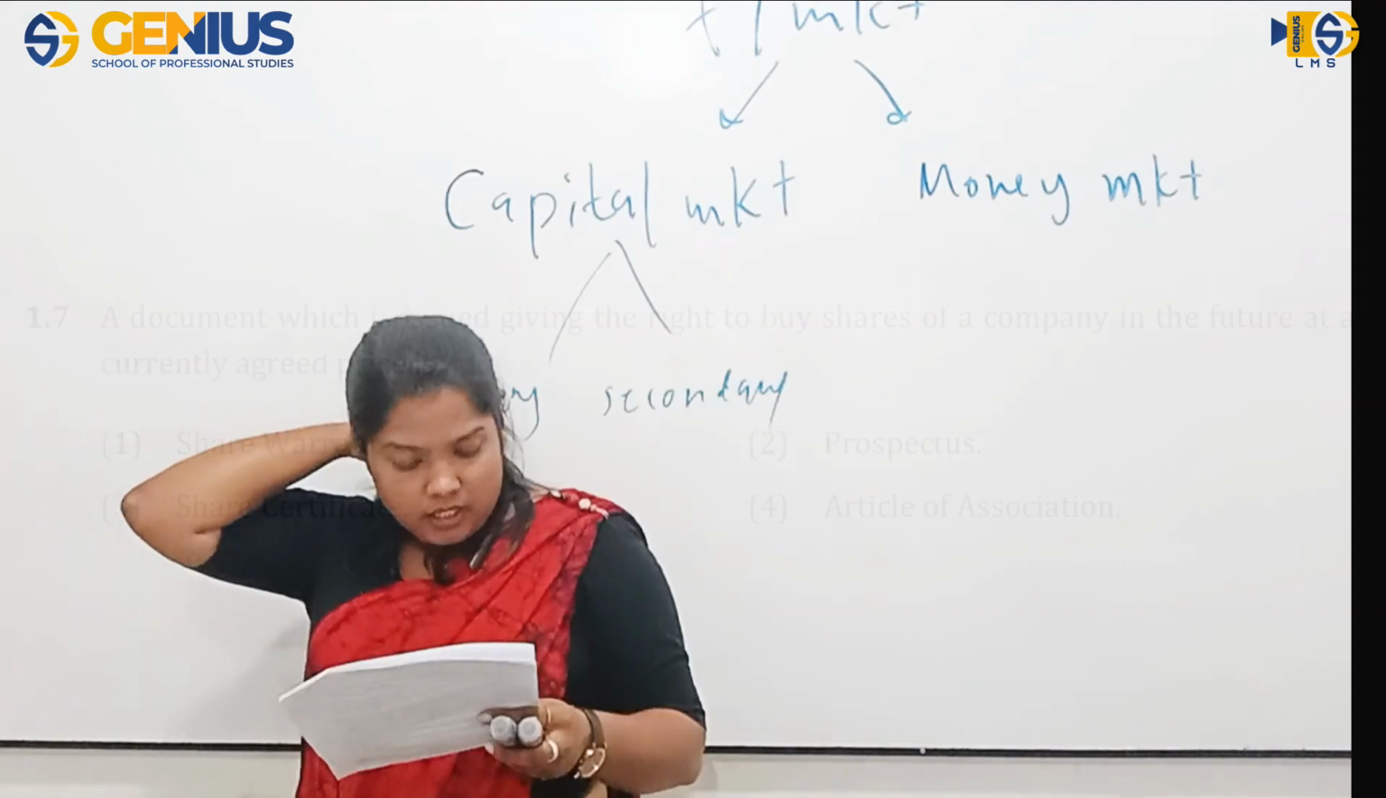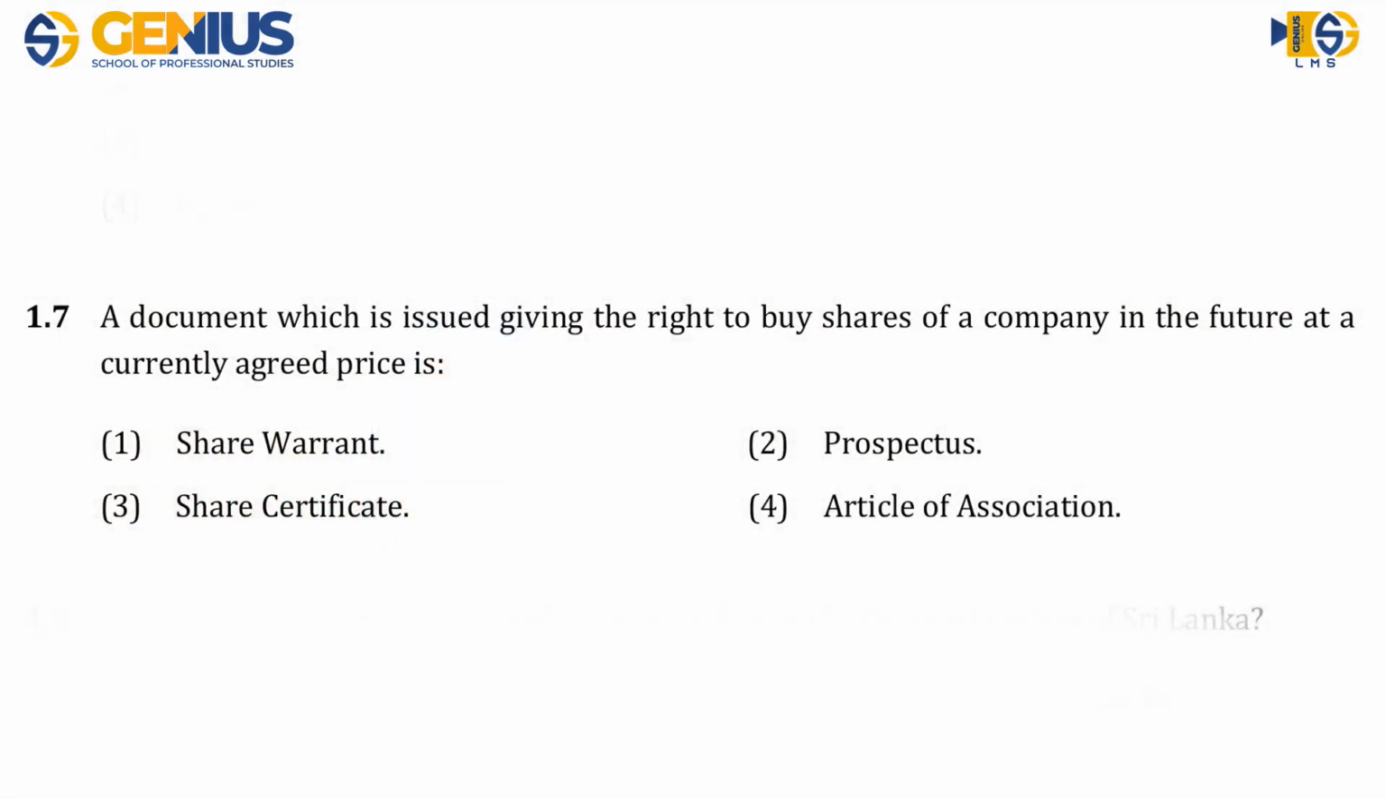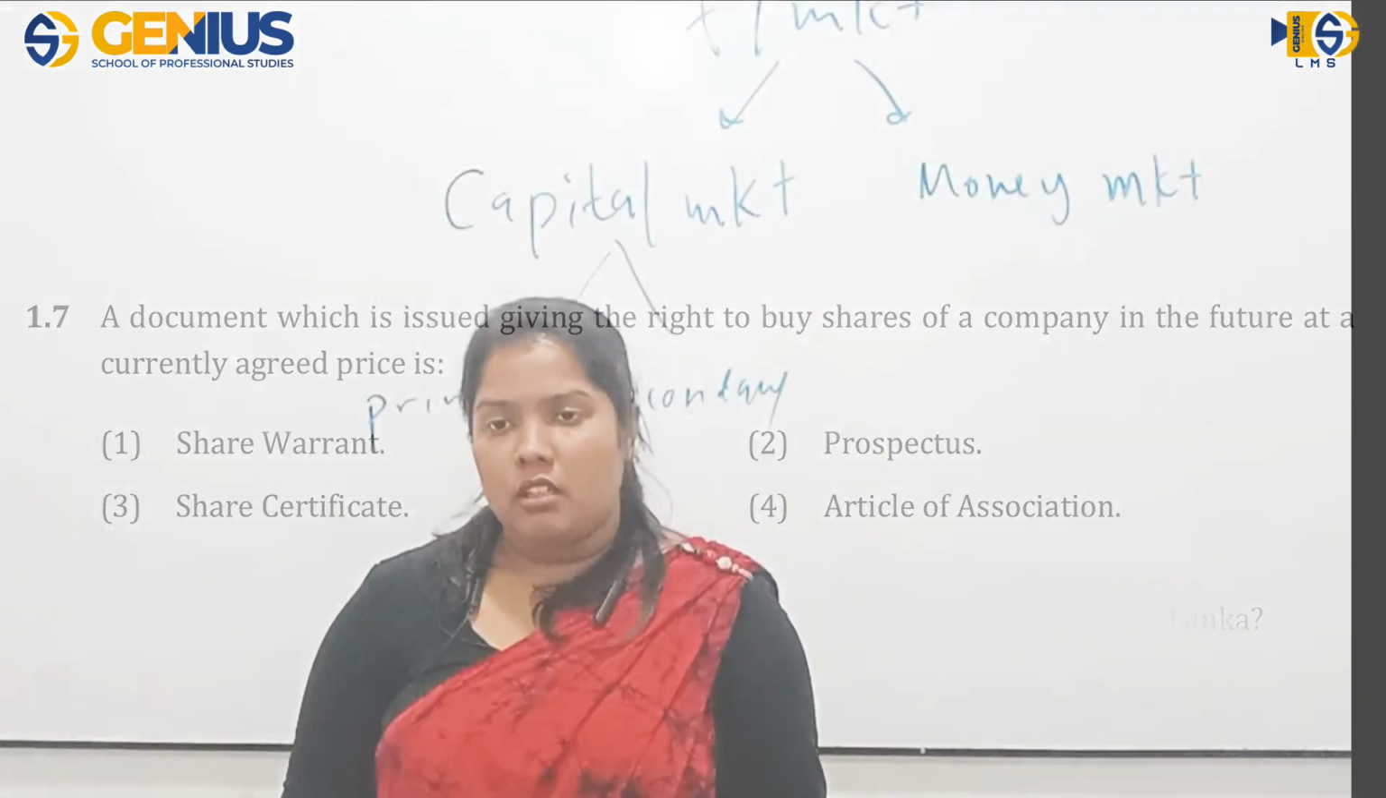Okay, next one. A document which is issued giving the right to buy shares of a company in the future at a currently agreed price is what? Number one, share warrant. Number two, prospectus. Number three, share certificate. Number four, articles of association.